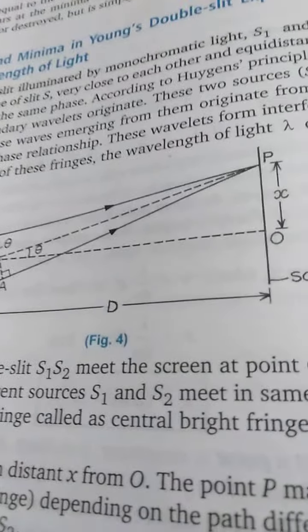Okay. So the position of the mth bright fringe is given by m D lambda by d. Similarly, the position of the mth dark fringe is given by (m minus 1) D lambda by d. Suppose this is one bright fringe and this is one dark fringe. The distance between two bright fringes, or the distance between two dark fringes, gives the fringe width. Suppose I take the (m plus 1)th bright fringe and the mth bright fringe. If I subtract them, I get D lambda by d. This is called beta, the fringe width.